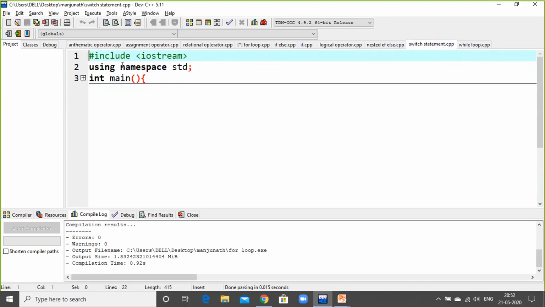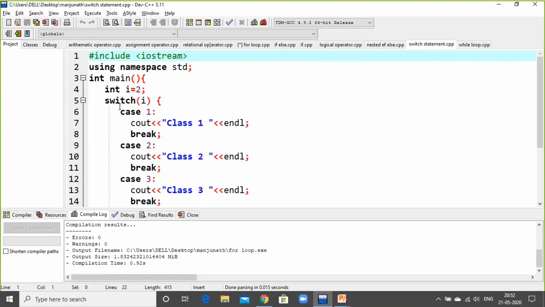Let me go to the switch statement. So here the condition is int i equal to 2. If I press 2, what should be the answer? If I press 3, what should be the answer? If I press 1, what should be the answer? So in circuit terminology, we have to load the information. We have to program it so that it accepts the condition and goes further.